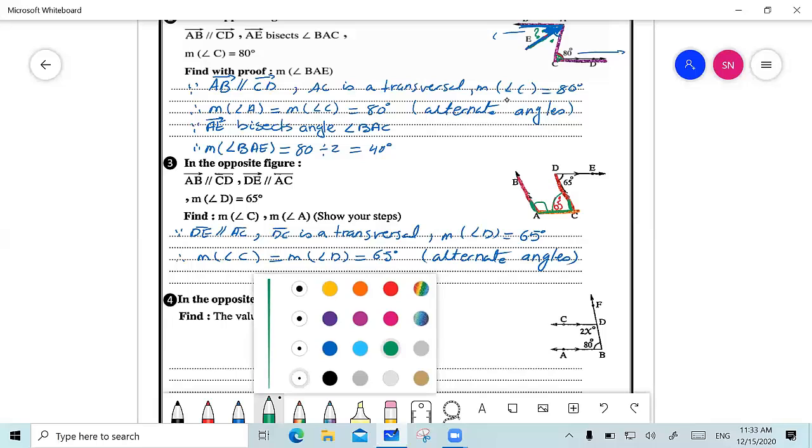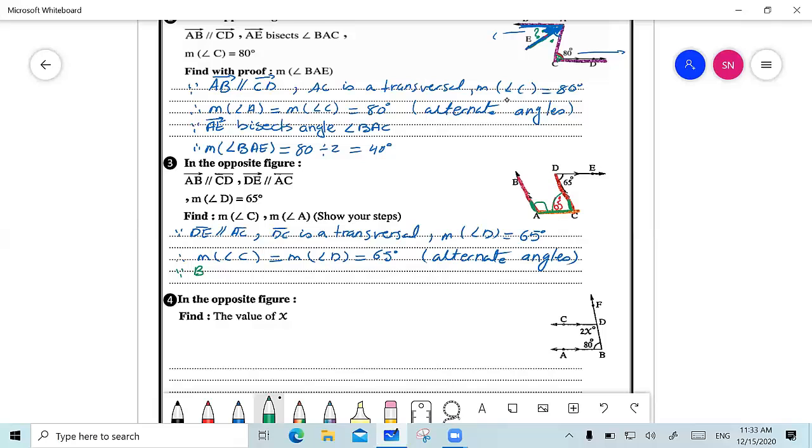So I am going to write that since BC is perpendicular to CD, AC transversal, measure of angle C equals 65 degrees.